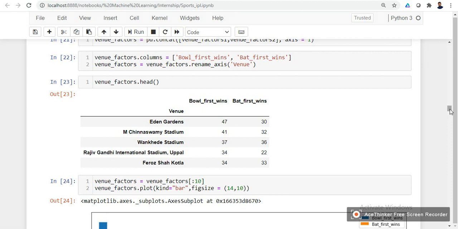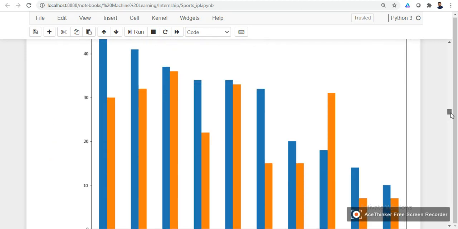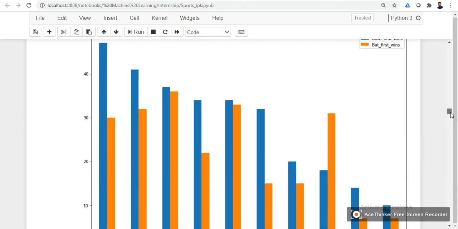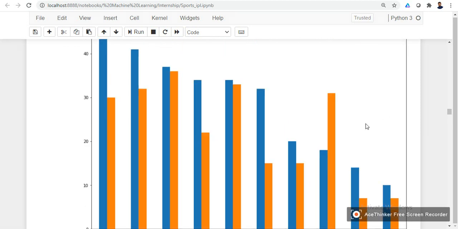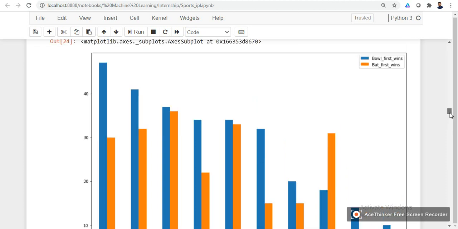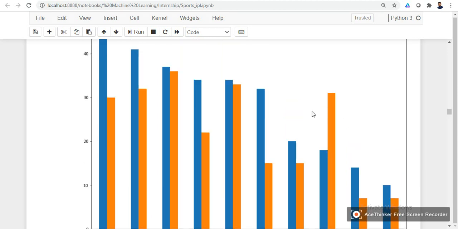Let us visualize with the bar charts as well. Let me also show you the legend. This blue bar shows bowl first wins, and this green bar represents the bat first wins. So you can see that in most of the cases the bowl first team has won many more times compared to the bat first team.